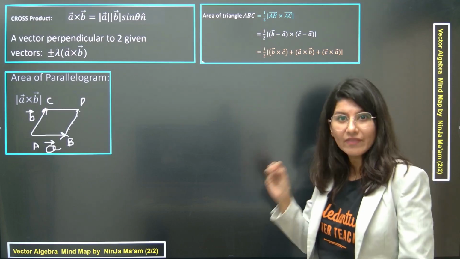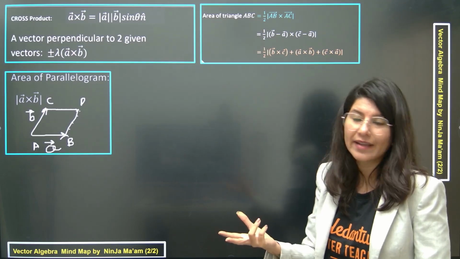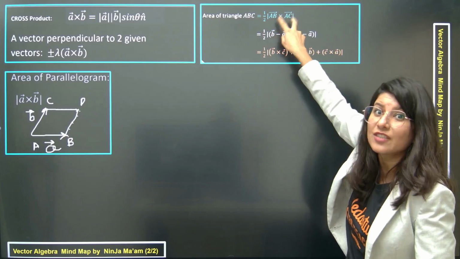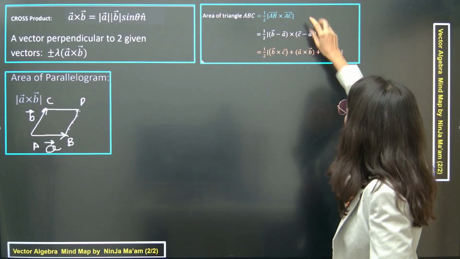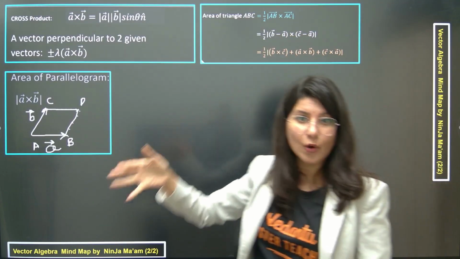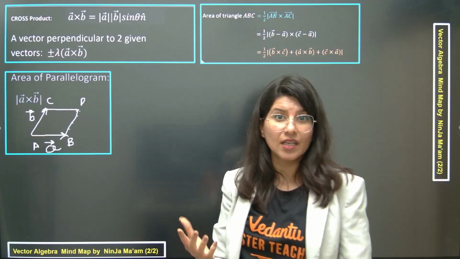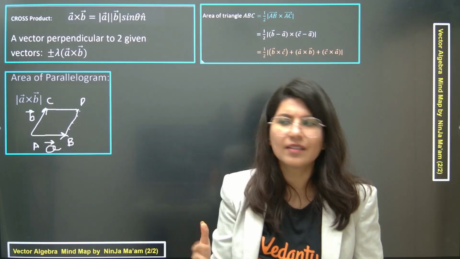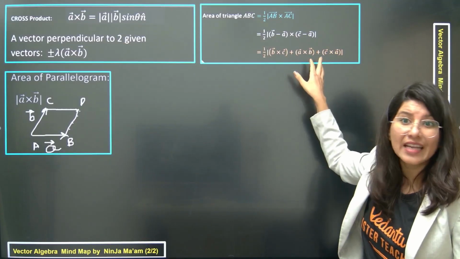Suppose you have two sides of a triangle, then half of AB cross AC, the cross product of the sides of the triangle, take the magnitude and divide by 2, you will get the area of the triangle. Now this is something which I absolutely avoid, but you should remember it. If you are not given sides of a triangle, you might be given vertices of a triangle. Then what can you do? Will you be able to apply this formula? Yes. But will I recommend that?